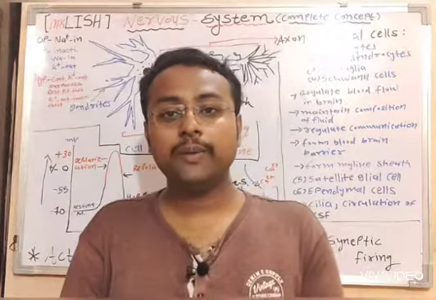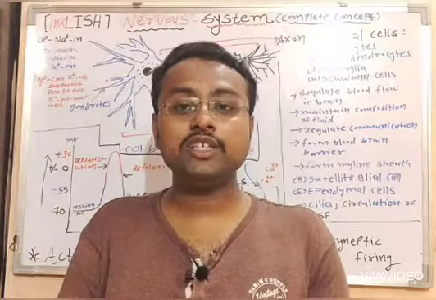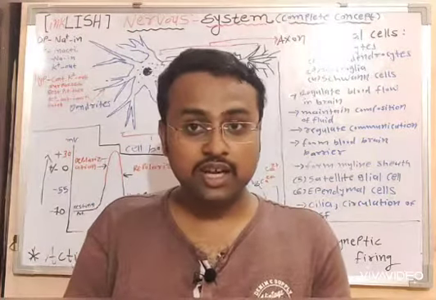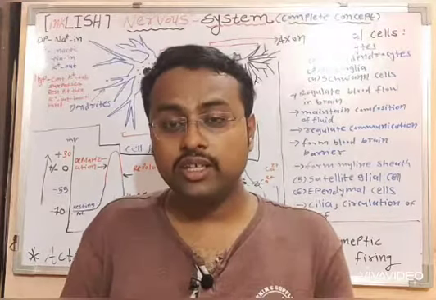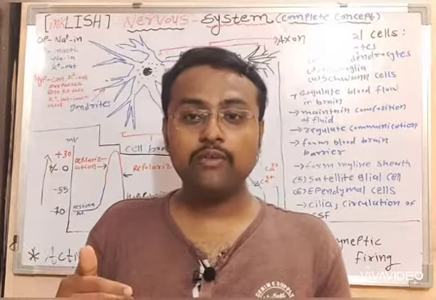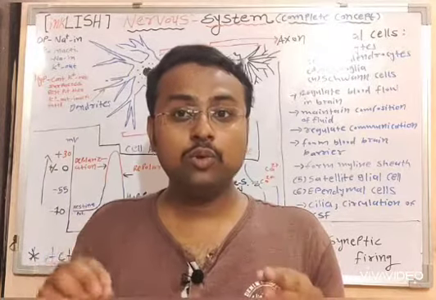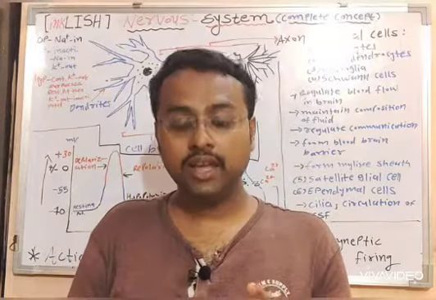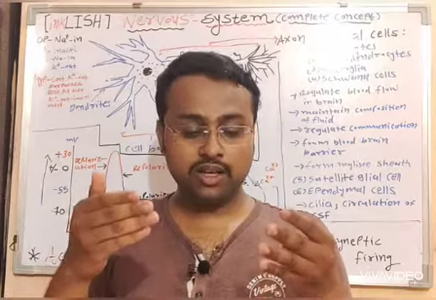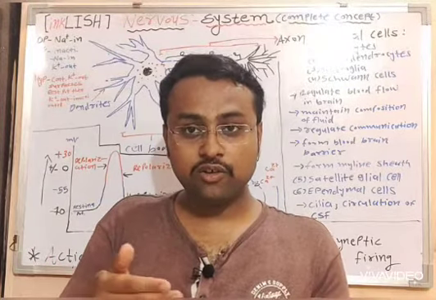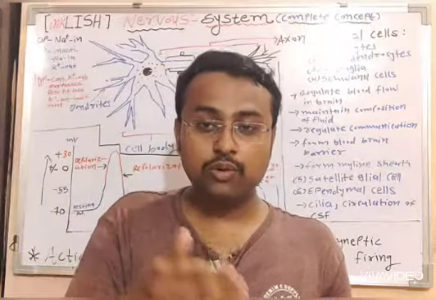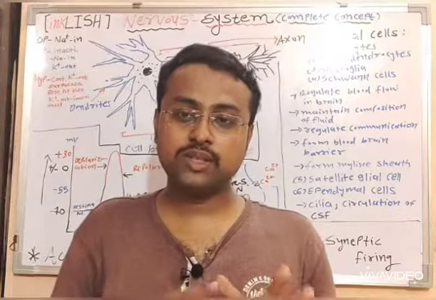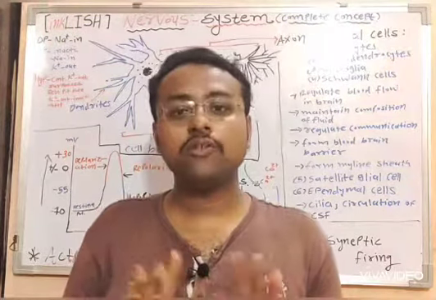The first one is the sensation or detection of the stimuli, external or internal stimuli. The second one is the generation of impulse. The third one is the transmission of a nerve impulse within a cell through action potential and its boosters. The fourth one is the transmission of nerve impulse from one neuron to another neuron, or from one neuron to another cell. This is the fourth step, and the fifth stage is the termination of nerve impulse.